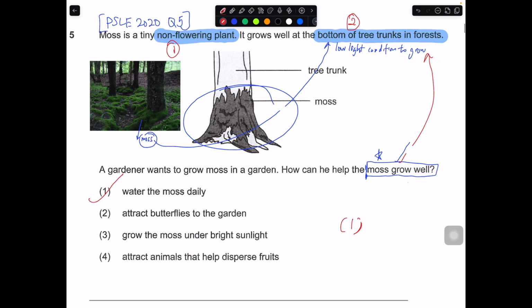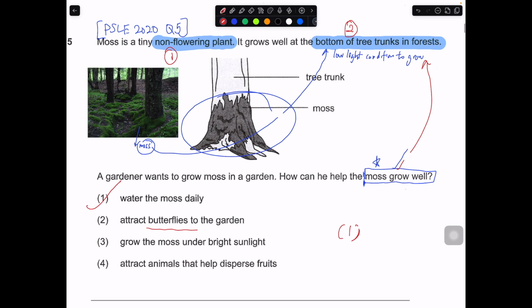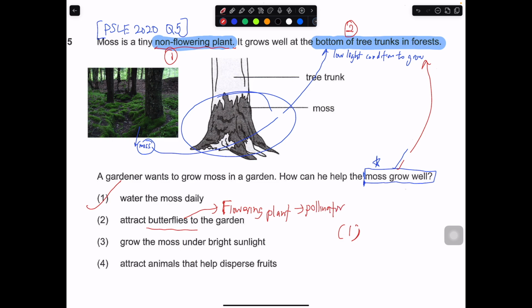So attract butterflies to the garden. Why will this not work? Because over here they already tell you that moss is a non-flowering plant. Butterfly is only good for flowering plants, where flowering plants need butterflies as pollinators to help them with the pollination process. Then they will be able to reproduce faster and grow better. So 2 cannot be the answer because moss is a non-flowering plant. It reproduces by spores and does not need butterflies to grow.